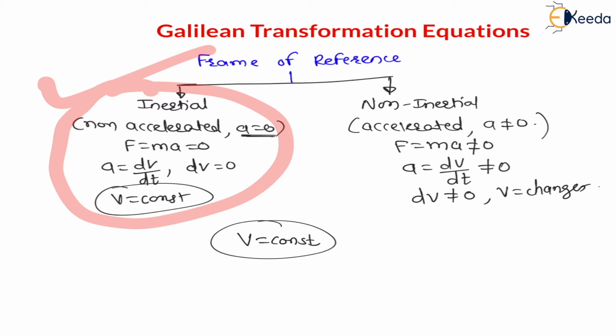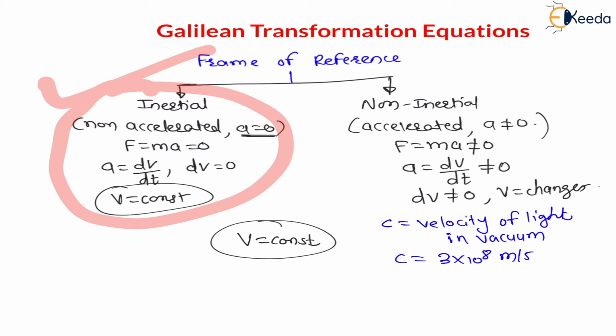Now my dear students, this Galilean transformation equation is valid only for low velocity particles. It is not valid for very high velocity particles. Whether the velocity is high or low, this comparison is done with the help of the velocity of light. We know that c is represented as the velocity of light in vacuum, the medium is vacuum. I think you must know this value: c is nothing but 3 into 10 to the power 8 meter per second, which is very high.